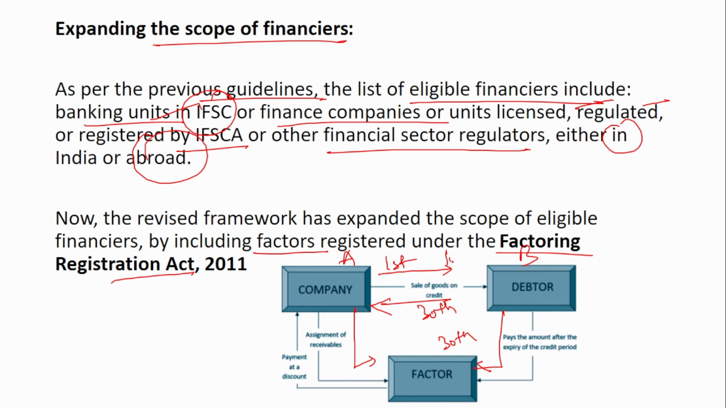So say the cost of the goods is 100 rupees. The company produces the bill to the factor, and the factor will give 95 rupees. And then on the 30th day, the factor will collect the 100 rupees from the debtor. So this 5 rupees is the profit that has been earned by the factor. So remember, this is what a factor is. Now this factor will be included as a financier in the IFSC.